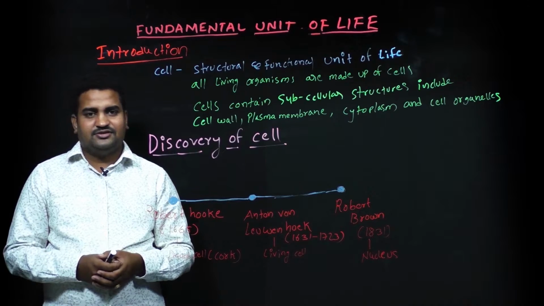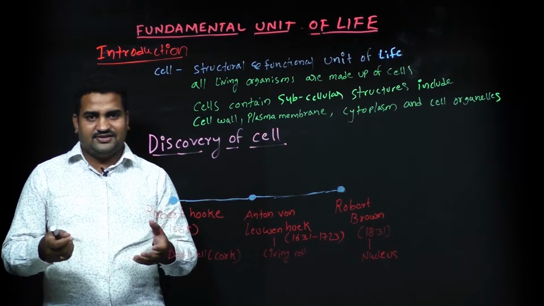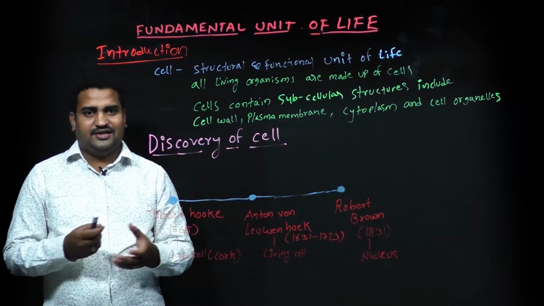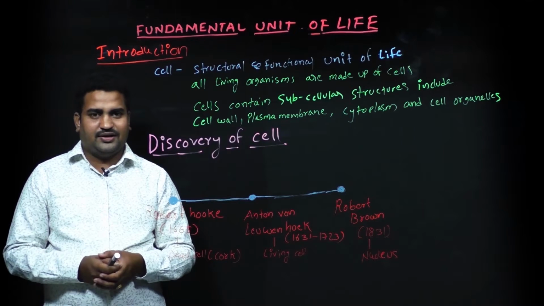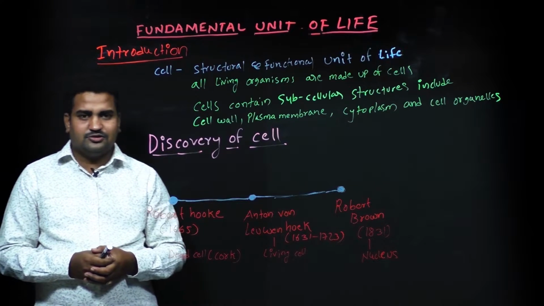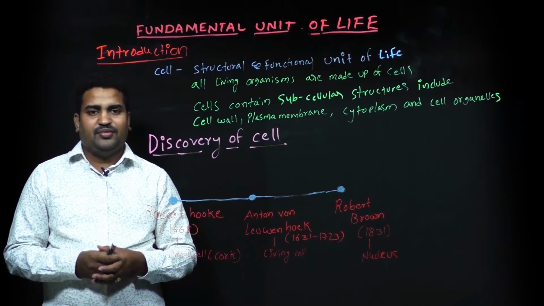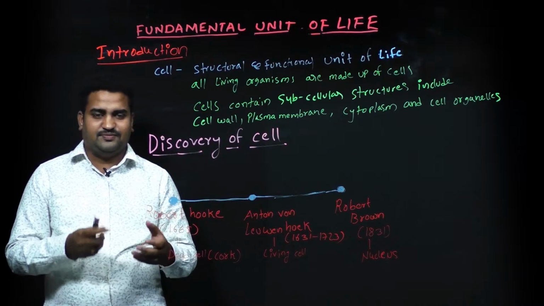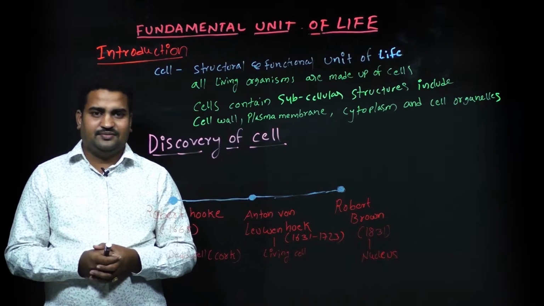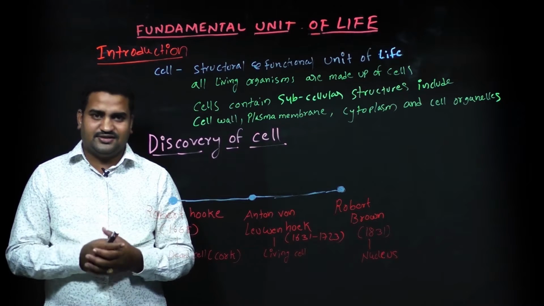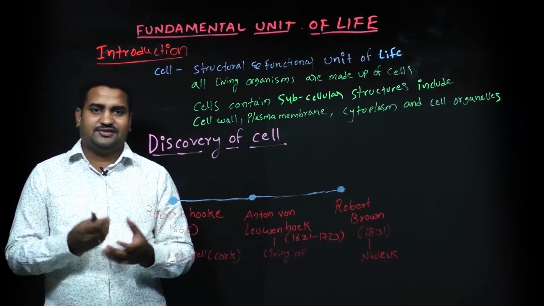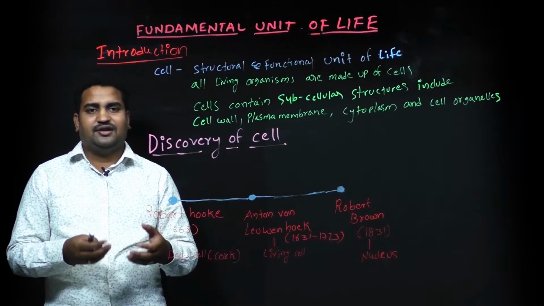So a cell contains subcellular structures such as the cell wall, plasma membrane, cytoplasm, and cell organelles such as the nucleus, mitochondria, chloroplast, etc. The cell also plays a very important role in the biochemical reactions of organisms. Some organisms are restricted to a single cell. These are called single-celled organisms. And some organisms contain different cells. These are called multicellular organisms.